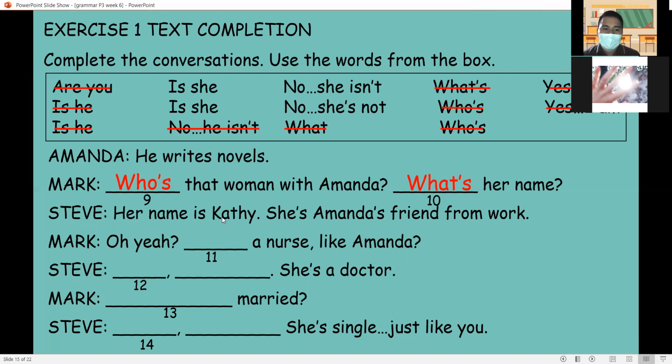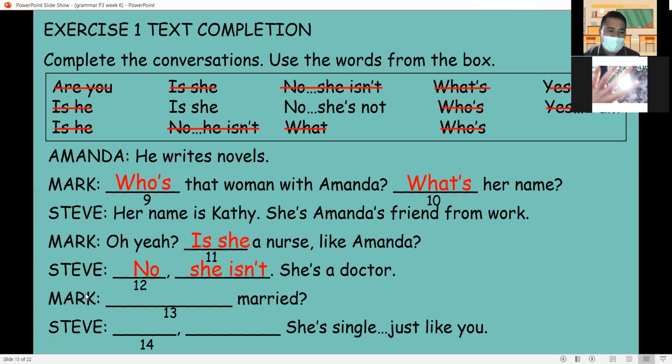Steve. Her name is Kathy. She's Amanda's friend from work. Mark. Oh yeah, blank a nurse like Amanda. Again, this is a question. So you write, is she a nurse like Amanda? Number 12, Steve blank. She's a doctor. This is negative because he answered different. No, she isn't. She's a doctor.